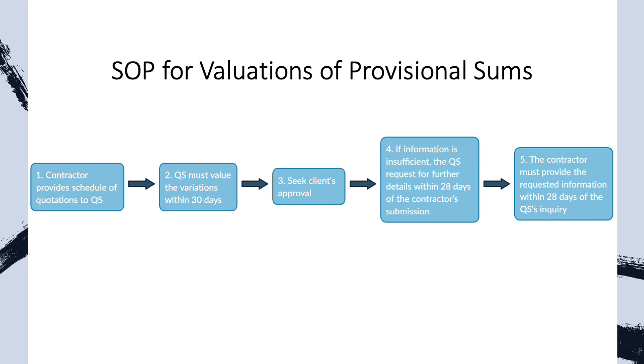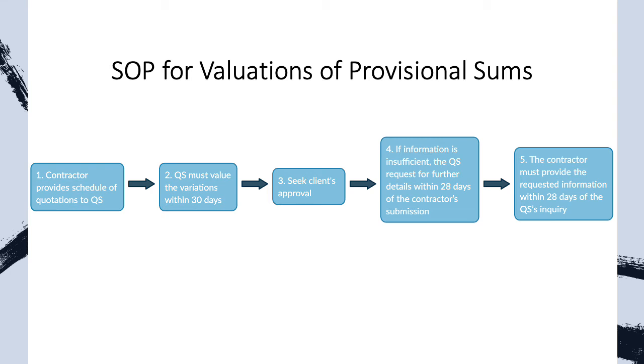Firstly, the contractor will provide a schedule of quotations to the QS. If the quotations are sufficient, then the QS must measure and value the variations within 30 days and the finalized quotation is forwarded to the client for approval. However, if the quotations are insufficient for the QS to carry out measurement and valuation, the QS must request for further details within 28 days of the contractor's submission. Then, the contractor must provide the requested information within 28 days of the QS's inquiry.